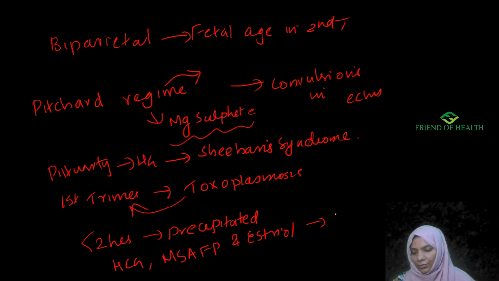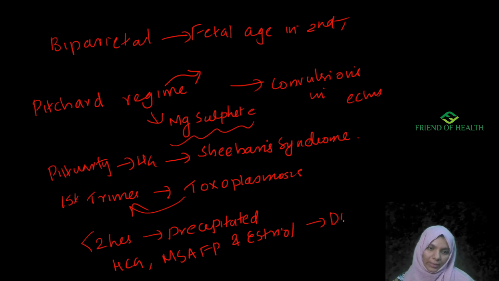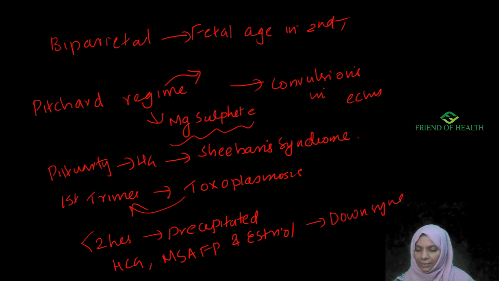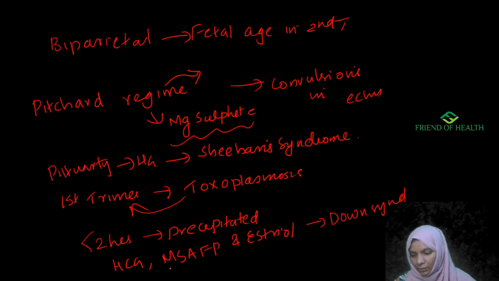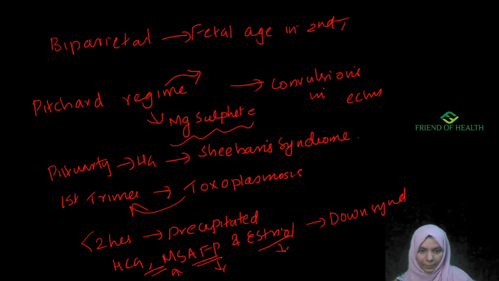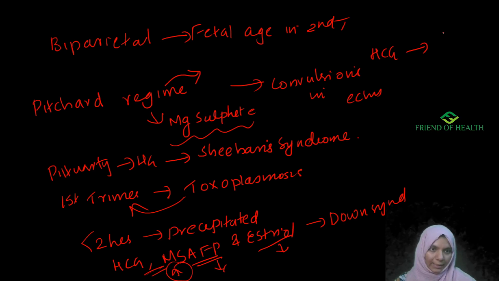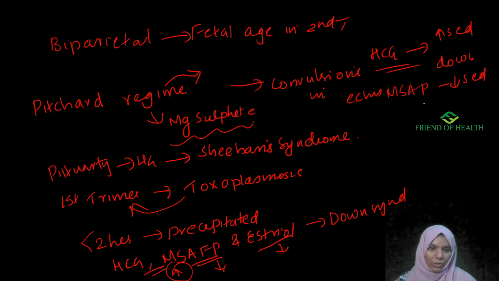Remember, this is very important and has been asked in many exams. HCG will be increased in Down syndrome. Maternal serum alpha fetoprotein will be decreased, and estriol will also be decreased. These are the parameters tested in the triple test.